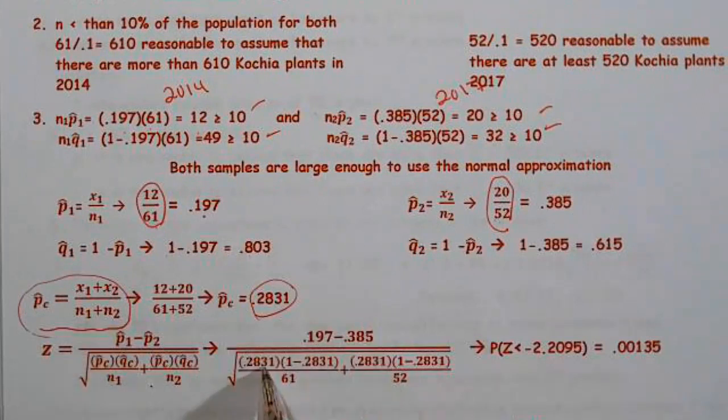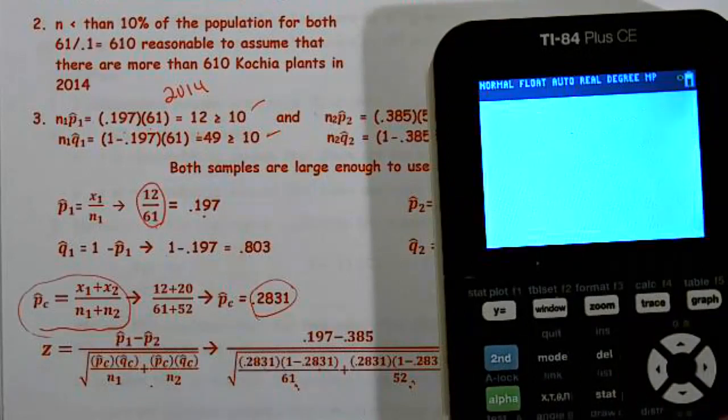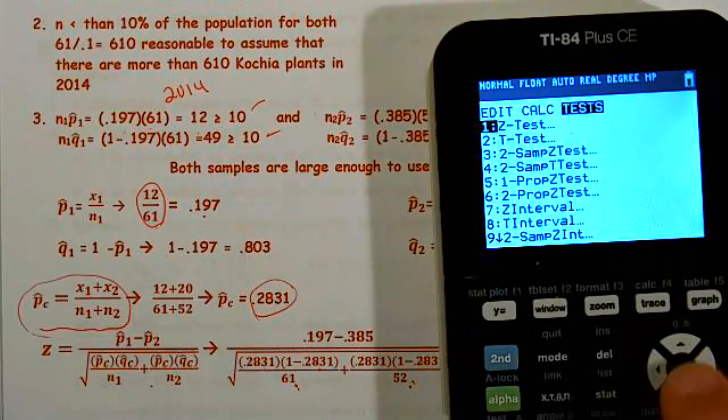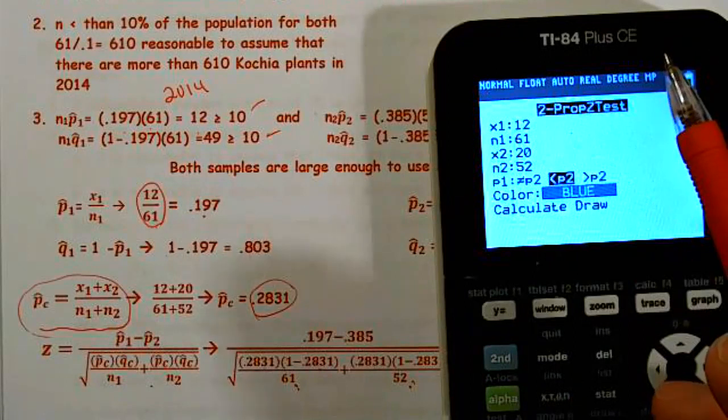Please note, this is not 2014, 2017. This is the combined or the pooled value over the 2014 sample size, the pooled value over the 2017 sample size.